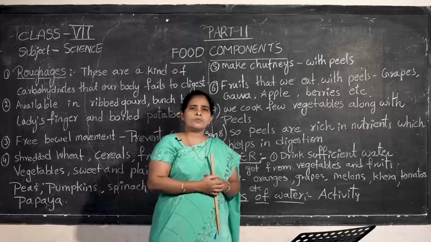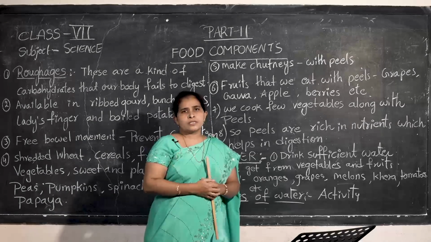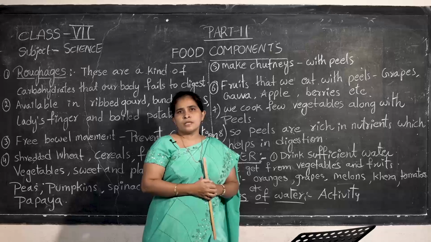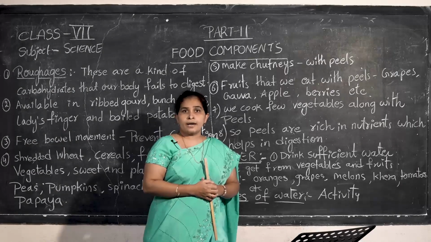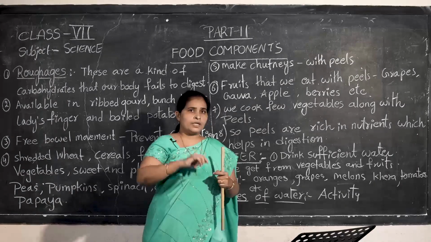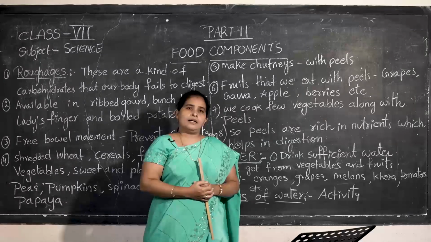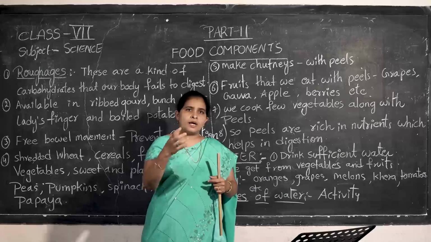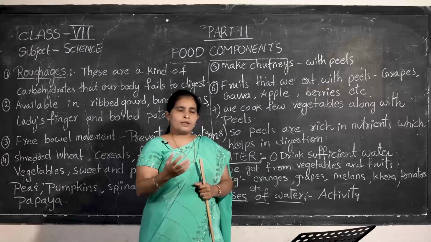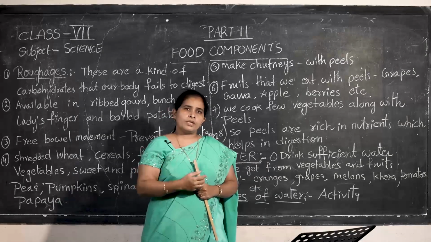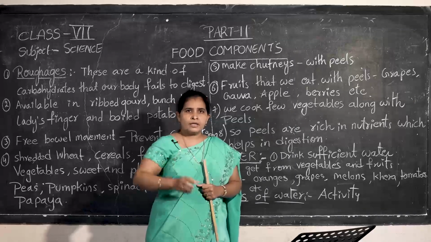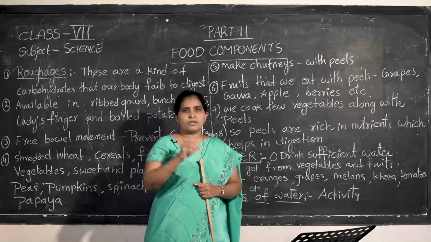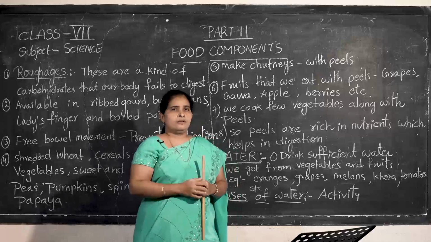Some fruits we eat without peels. Guess some examples. Banana, we peel it off and eat it, right? And watermelon, we remove the outer peel and have only the inside part. So write and make a list of the fruits and vegetables whose peels we remove before eating.